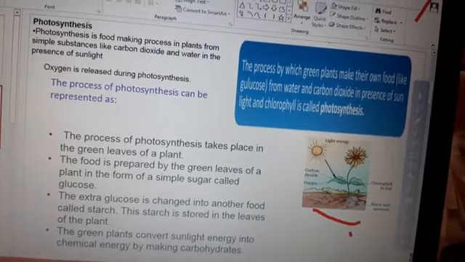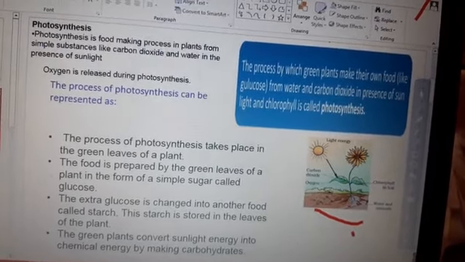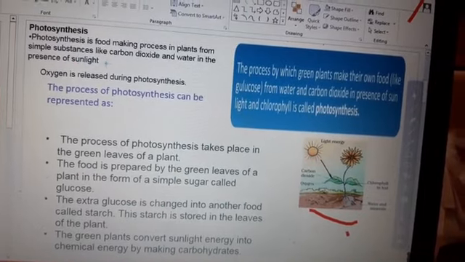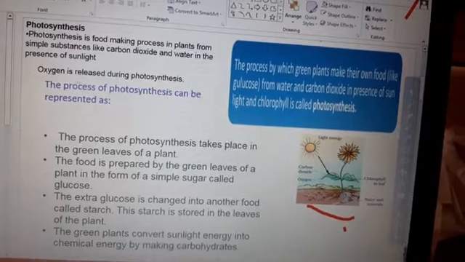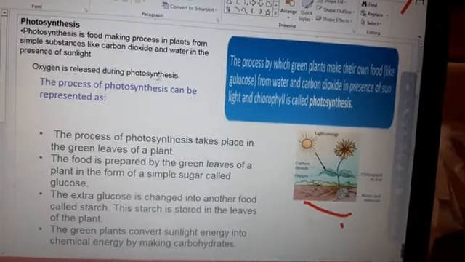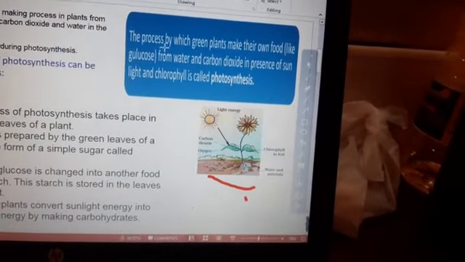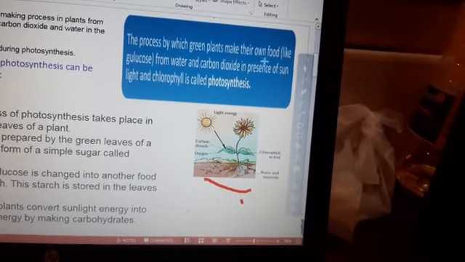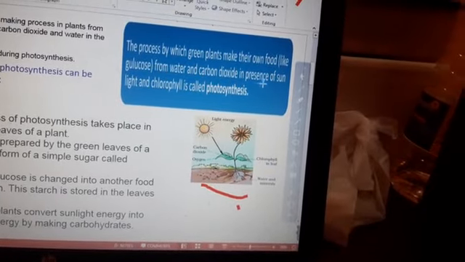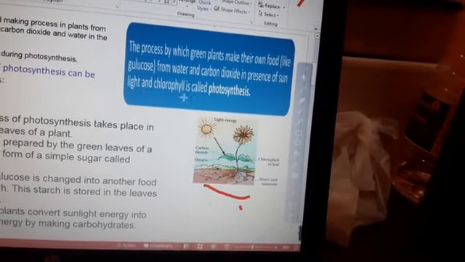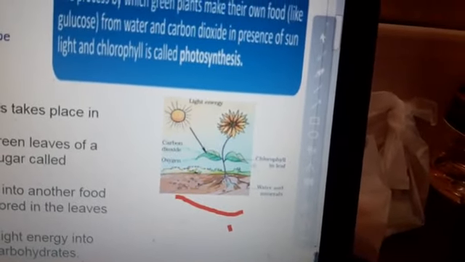So let us revise. Photosynthesis, you can note down: photosynthesis is a food making process in plants from simple substances like carbon dioxide and water in the presence of sunlight. Oxygen is released during photosynthesis. The process by which green plants make their own food like glucose from water and carbon dioxide in the presence of sunlight and chlorophyll is called photosynthesis. This is a diagram of photosynthesis.